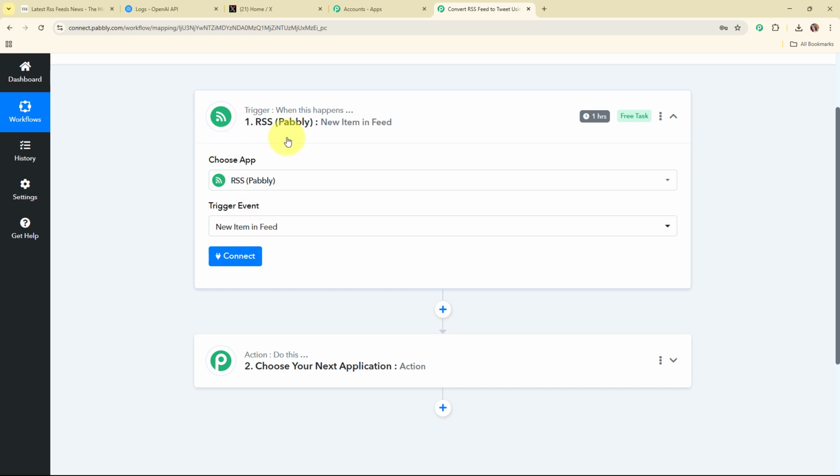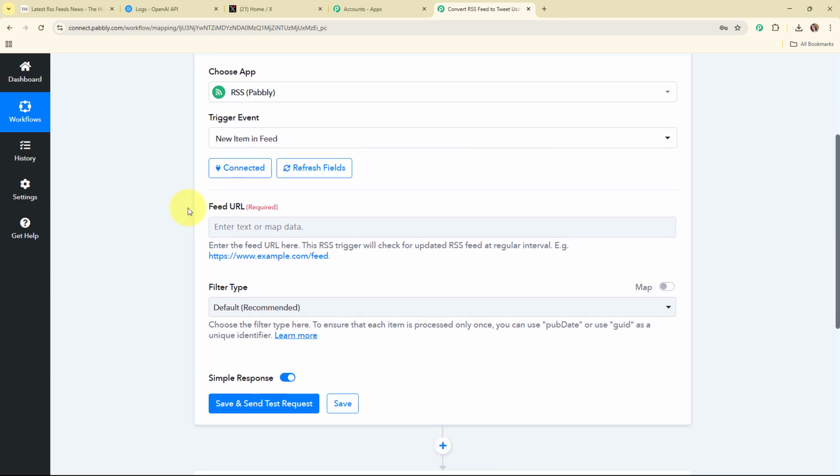Alright, now to connect my RSS with Pabbly Connect, I'm going to click on this connect, and here it's asking me for the feed URL. So here I need to enter the feed URL, that means the RSS feed URL for the trigger.